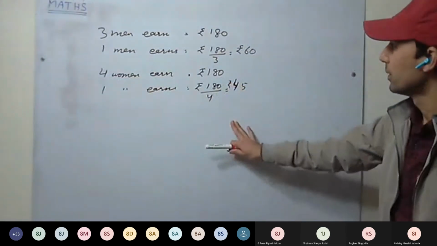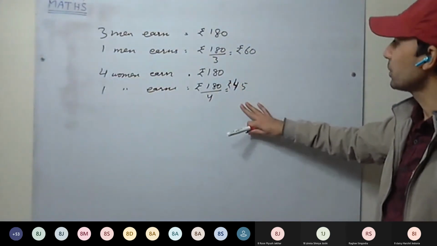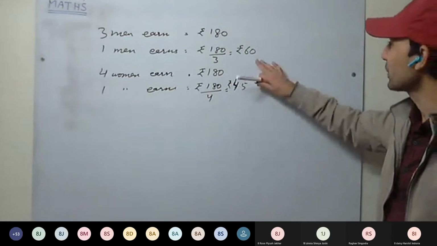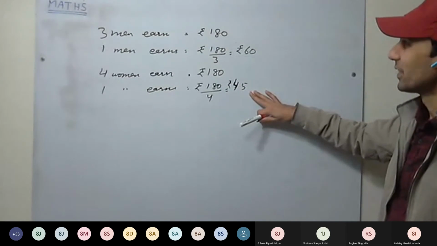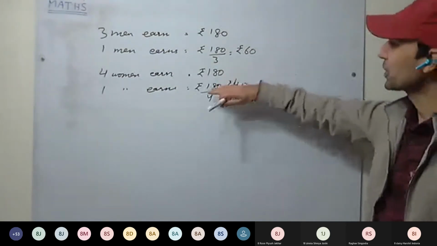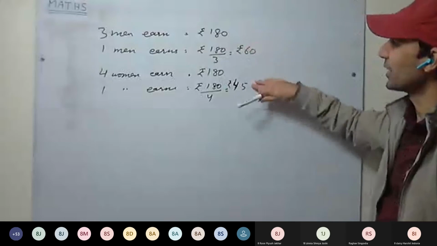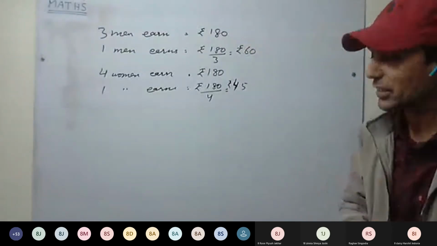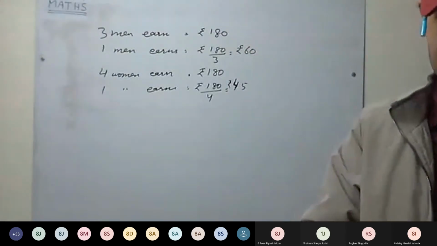45 rupees. Okay. See here, your book is a little bit discriminatory. Why is this book showing that a woman is earning less than a man? This is discrimination. Okay, just 1 minute I will take.